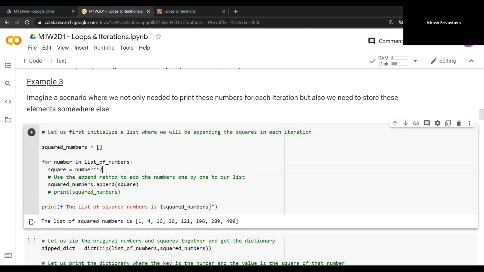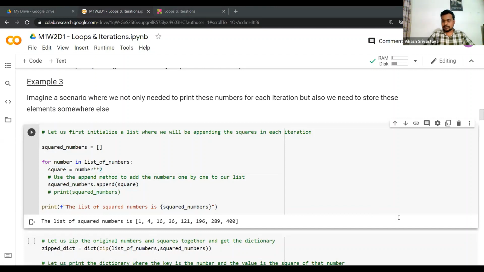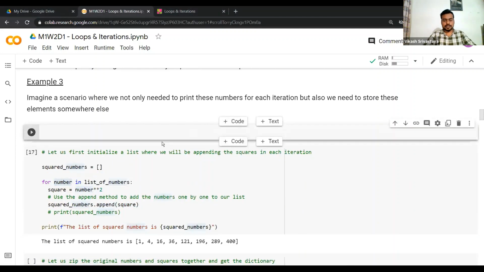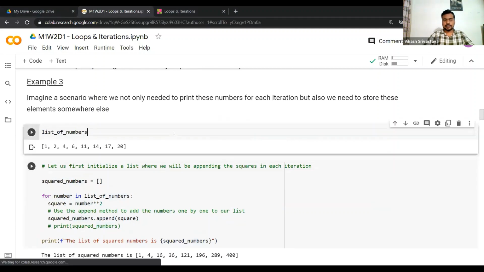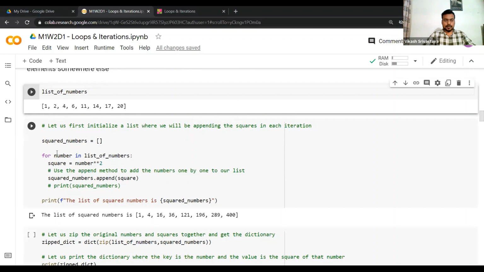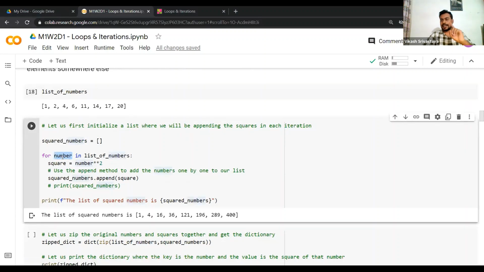Okay, in this case, let's zoom in and see what's happening. I'll just print the list of numbers so that you can see. List of numbers, it automatically suggests to me, right? These are easy hacks which you can employ to save some time. Now let's look at the first iteration. What's happening in the first iteration? The number takes the value 1, square will be assigned the value 1 squared, that is 1 again,